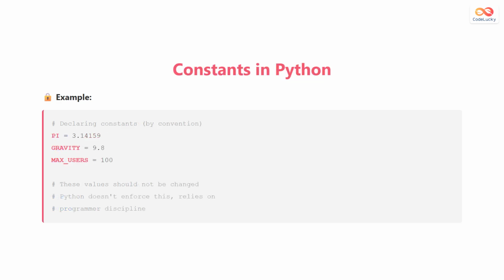Now let's look at constants in Python. By convention, constants are declared using uppercase letters. Here we have pi set to 3.14159, max users set to 100, and gravity set to 9.8.